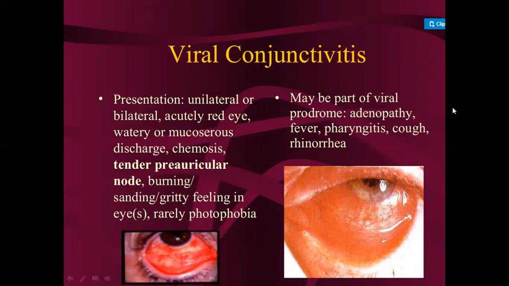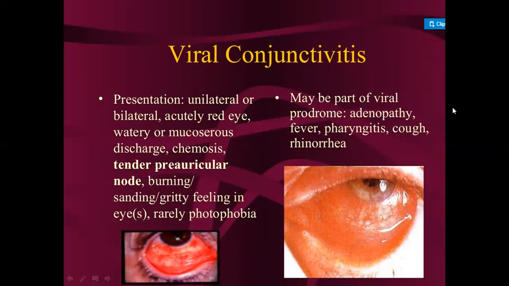So the presentation is unilateral or bilateral, which means the person has viral conjunctivitis in one eye or both eyes. Acutely, the eyes are red and watery, or mucoserous discharge is present, then chemosis, then tender pre-auricular node.